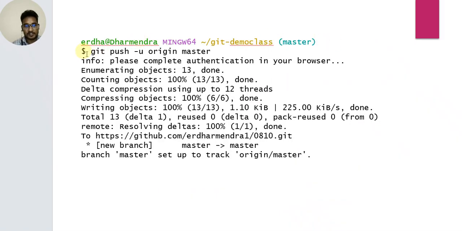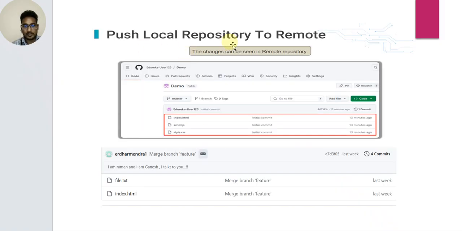So git push -u origin master. A new branch master is set up with origin master. Remote resolve details, 100% is done. The branch master is pushed to origin master. Push local repository to remote, and the changes can be seen in the remote repository.